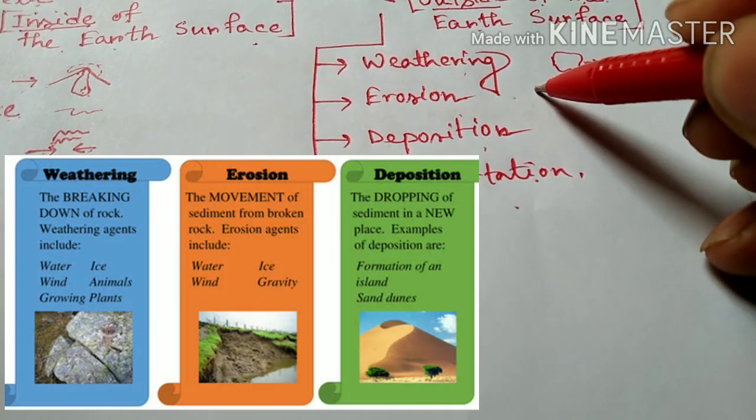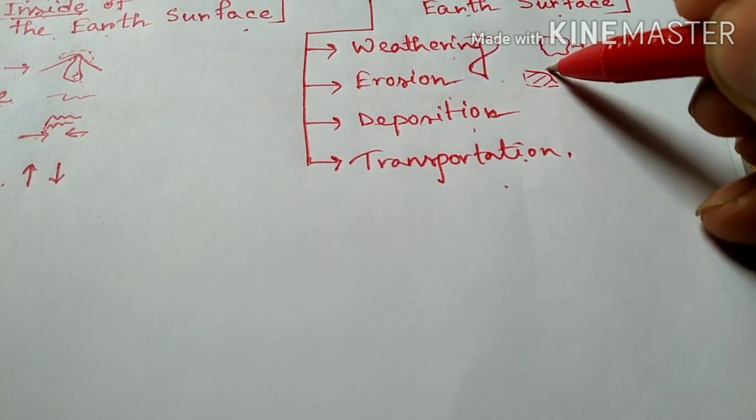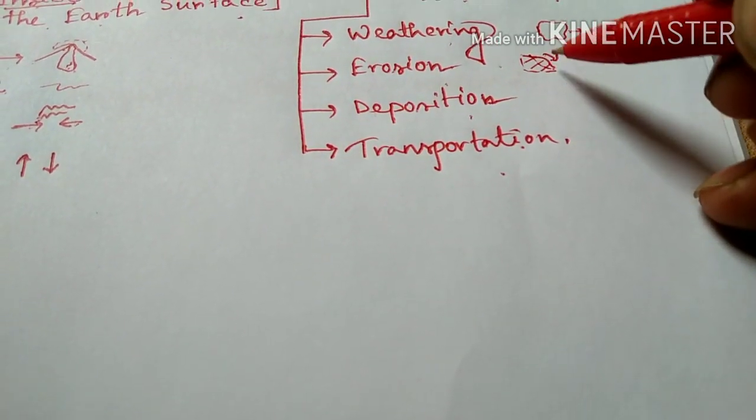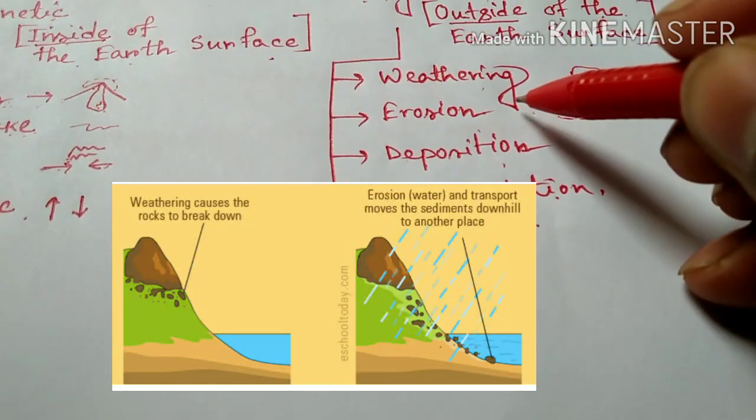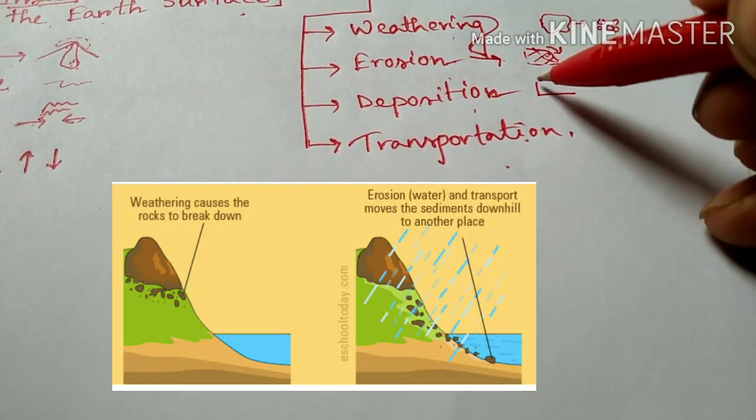For example, here may be a block of land. So this block of land by the river, some land is eroded. This process is called erosion. Now after this erosion,